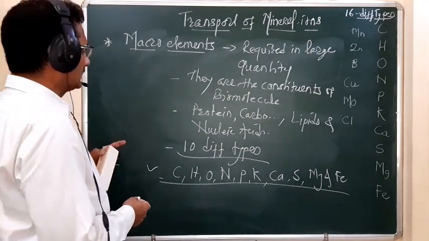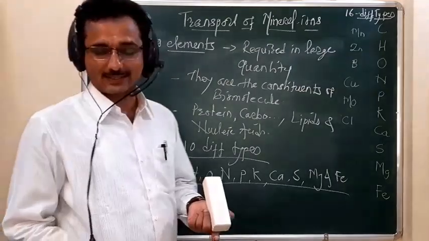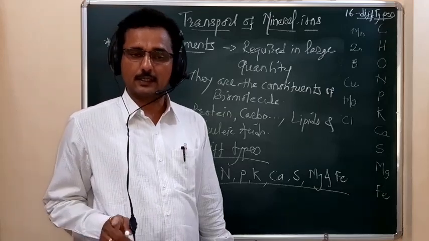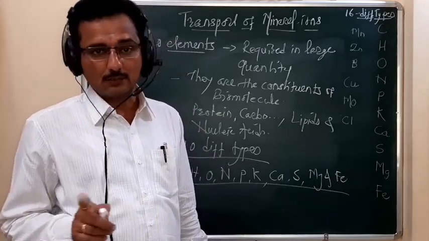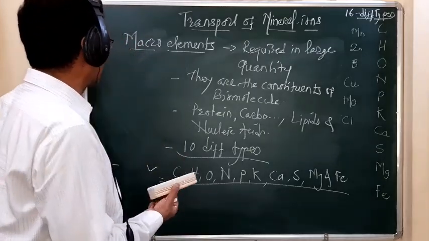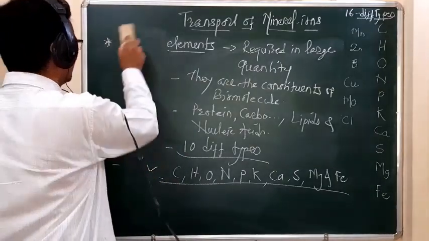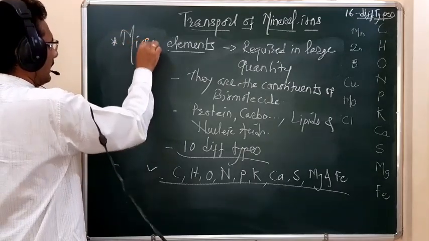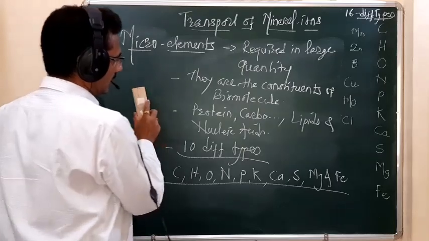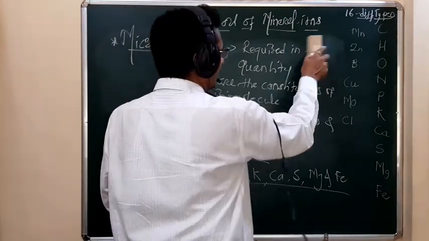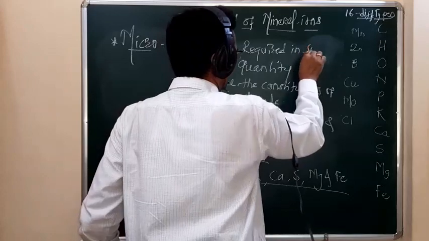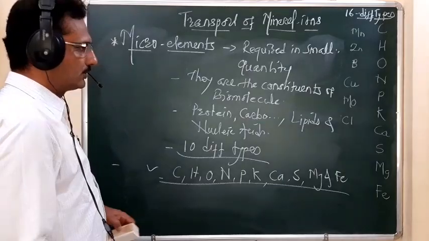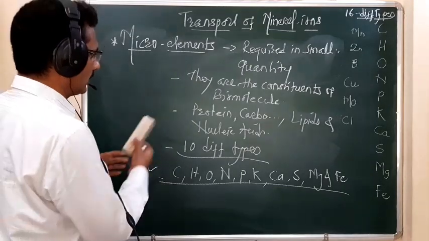Then the other type of element is required in traces, in the sense that these elements act as cofactors and activators in biochemical reactions. These elements are called the micro elements. Remember, they are required in a small quantity. They are not the constituents of biomolecules.